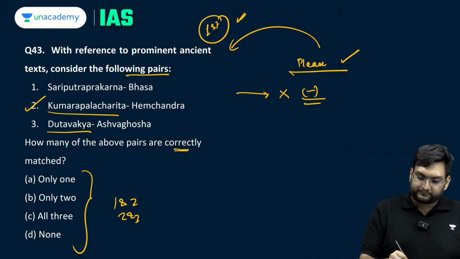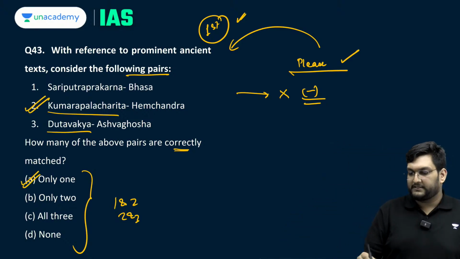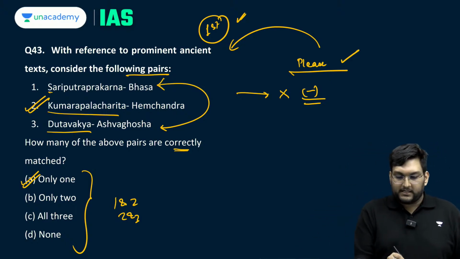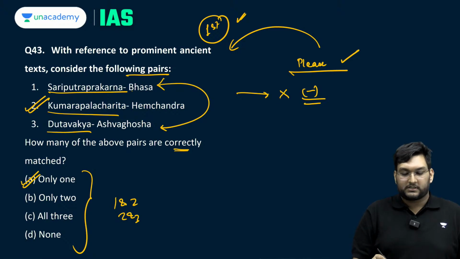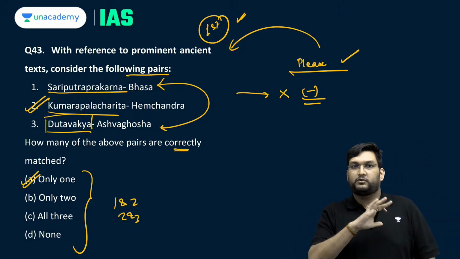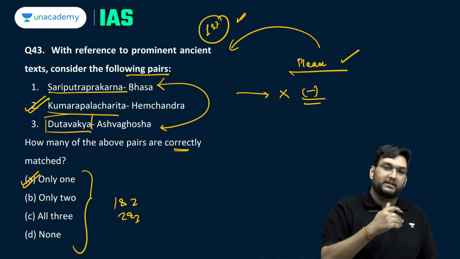Here what they've done is only one statement is correct and these two have been reversed, which is the Shariputra Prakashana is Ashwaghosh and you have the Duta Vakya, which is Bhasa. So this again you cannot know if you don't know absolutely the names.